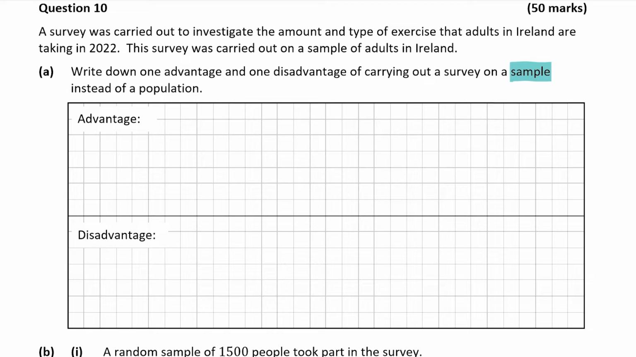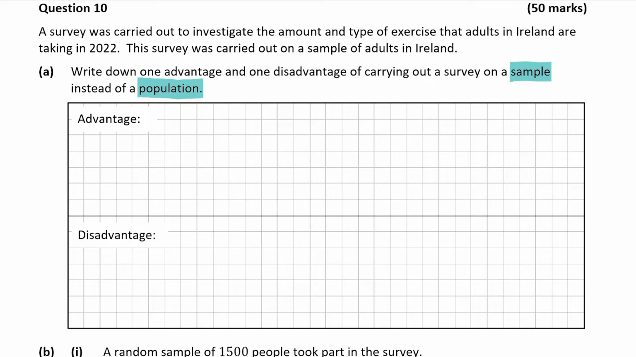So, for example, you could choose 1,000 people and you could ask them to fill out a survey rather than asking every single person in the country. When you survey the entire population, this will obviously take much longer. We do this in Ireland every 5 years in the census.